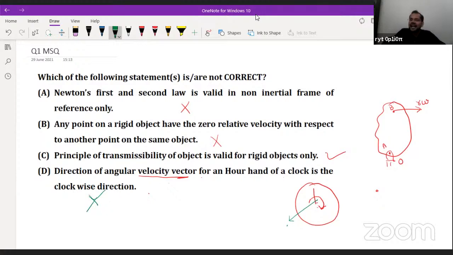So what is he asking? He is asking which statement is not correct. So options A, B, and D will be the correct answer here. Is it okay? Any doubt in this? Please tell me in the comment box. Is it okay or not? Please tell me.